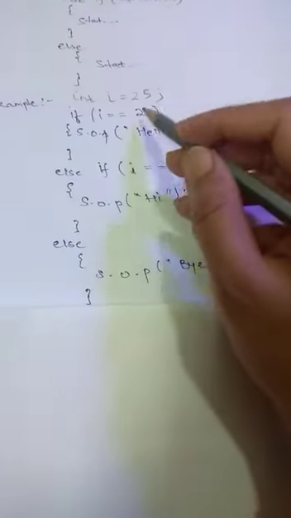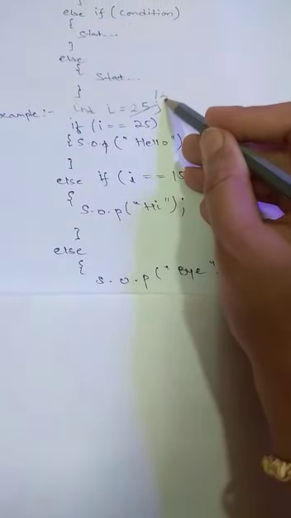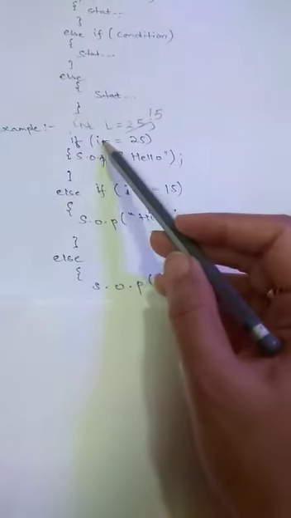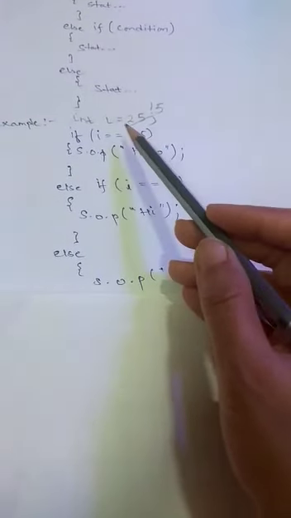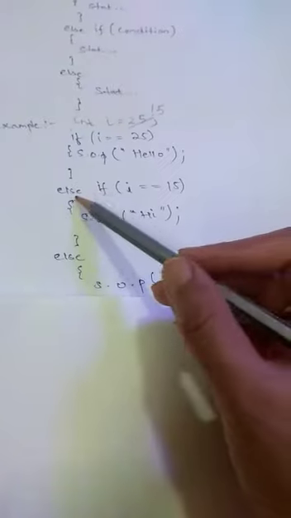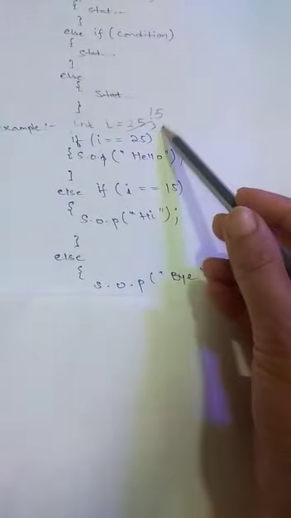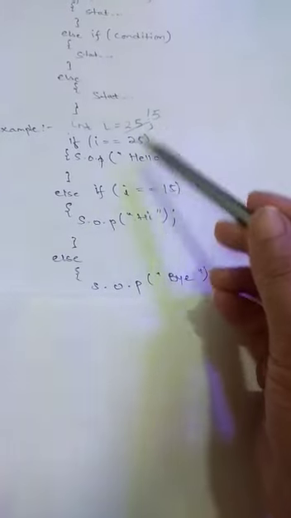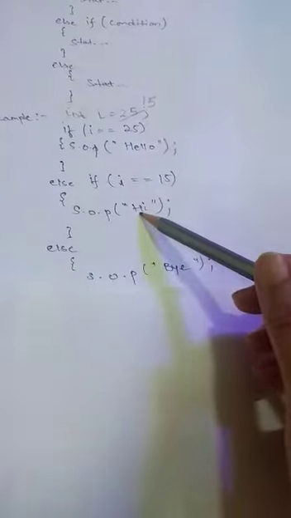Suppose instead of 25, we have the value of i to be 15. It will check the first condition, if i is equal to 25. This condition is false. So it will move to the next condition, else if i is equal to 15. This time the condition is true since 15 is the value of i. So it will print hi.